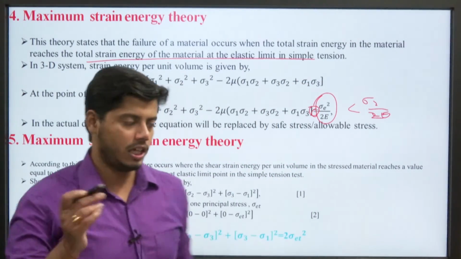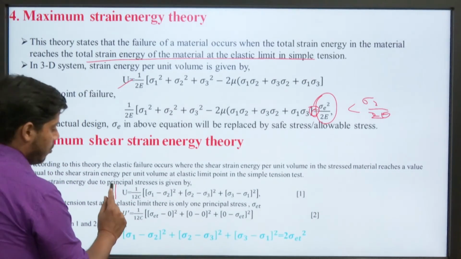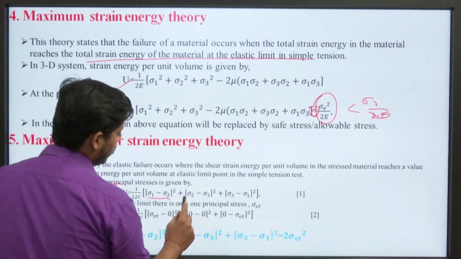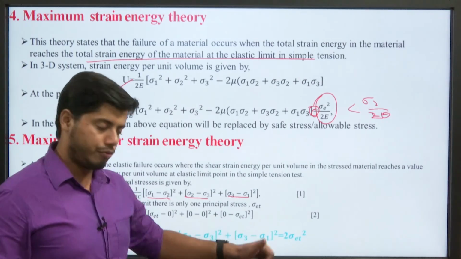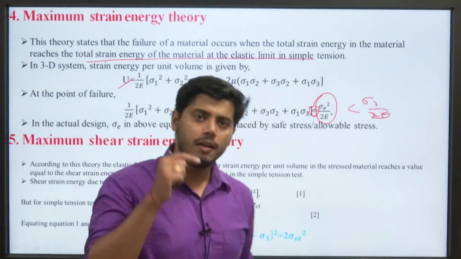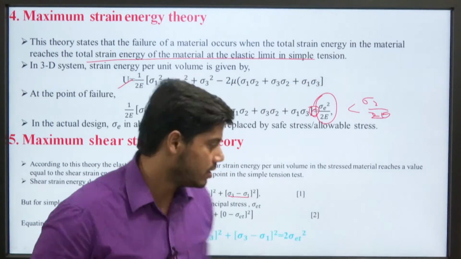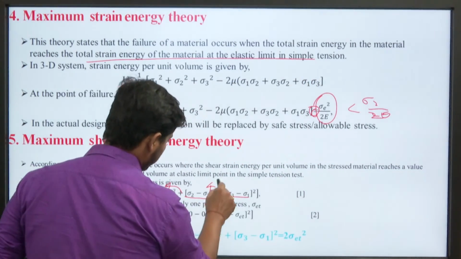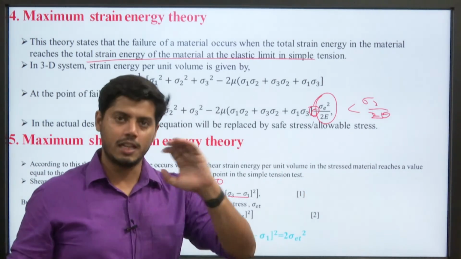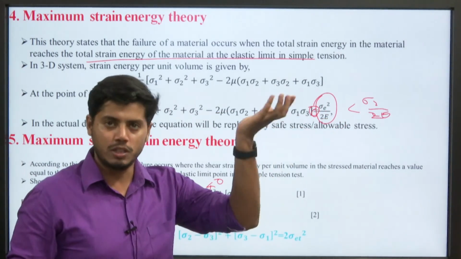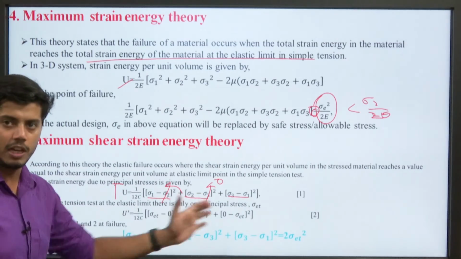For the shear strain energy calculation, the formula is U equal to 1 by 12G into [(sigma 1 minus sigma 2) square plus (sigma 2 minus sigma 3) square plus (sigma 3 minus sigma 1) square]. To calculate the shear strain energy for simple tension, we just have to replace sigma 2 and sigma 3 with 0, because in simple tension only one kind of stress is acting. Sigma 2 and sigma 3 are absent, hence we replace them with 0 and then calculate with this formula.